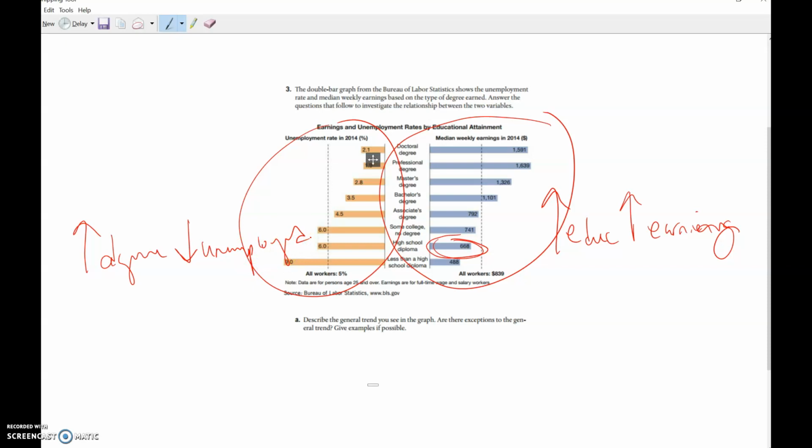Okay. And so now there might be some exceptions to the rule. Some people have college degrees, right? They have a bachelor degree, but they make way less than that, or they make way more than that. So it kind of depends on what your field of study is. There's always outliers in every field. If you're the boss, or if you are an entrepreneur and you patent something and make a lot of money. But for the most part, this holds true.